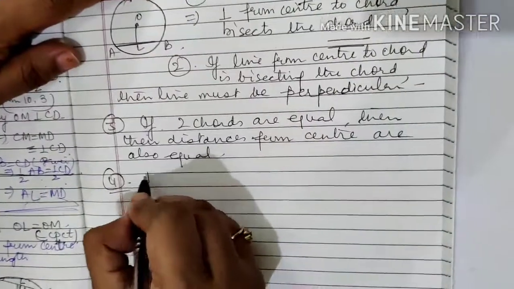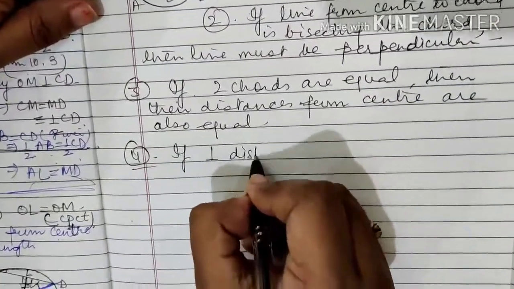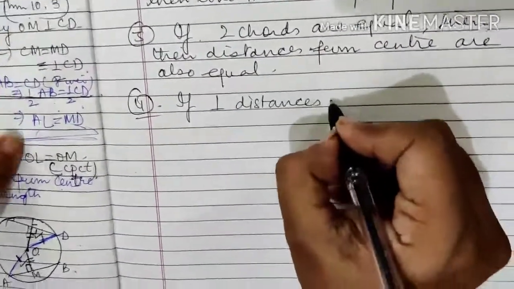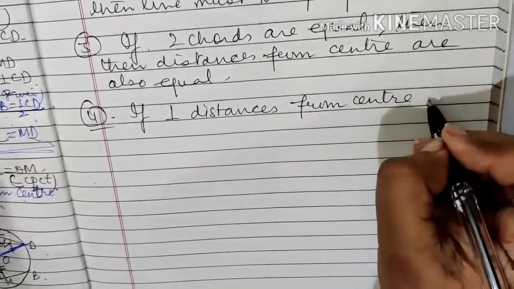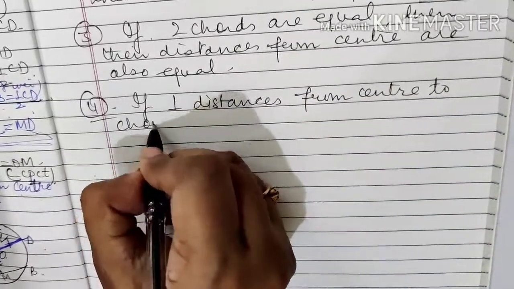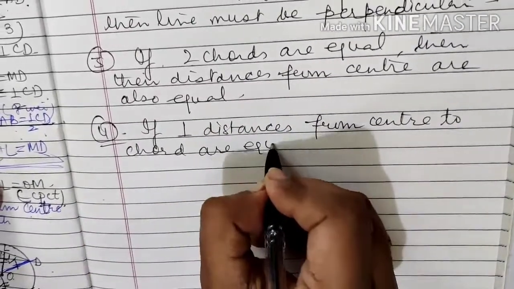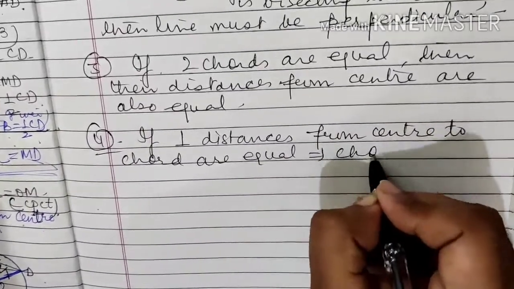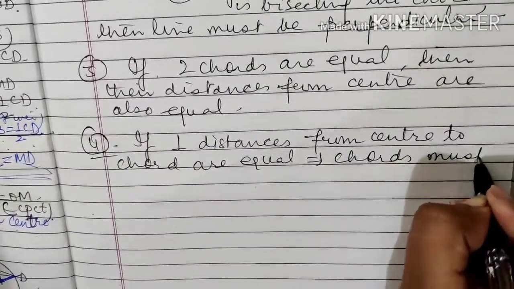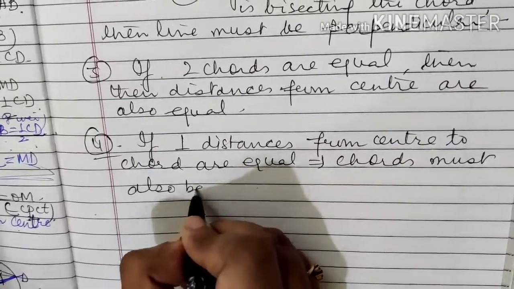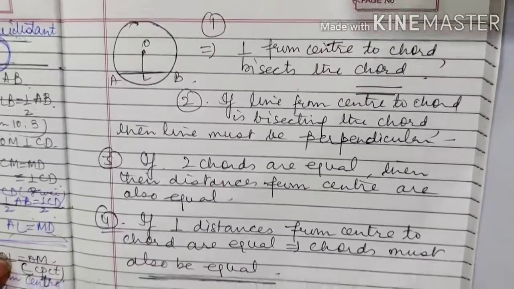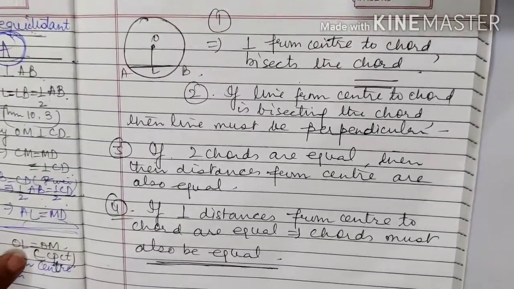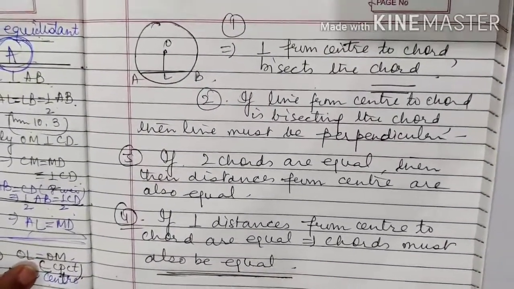And last thing that we have done today: if perpendicular distances from center to chord are equal, this implies chords must also be equal. These are very important results that we are going to use in exercise 10.5. Exercise 10.5 we'll be doing in our next class.